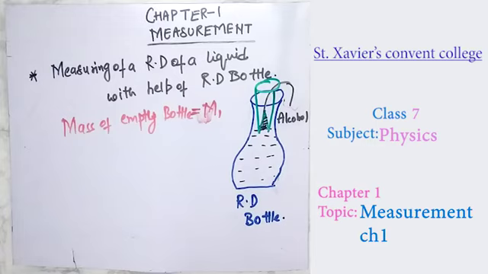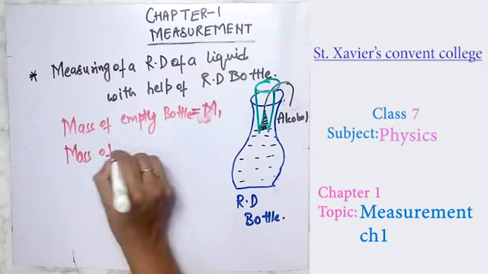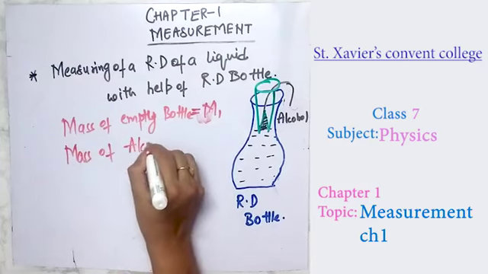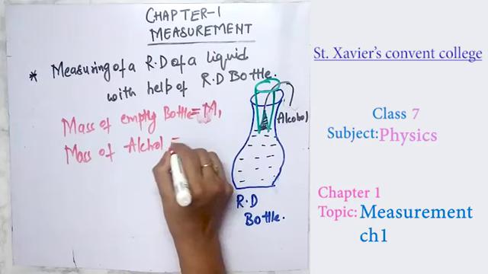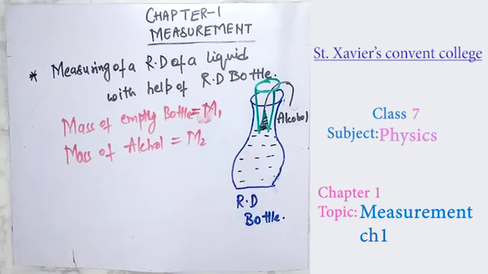So we will take the mass of the alcohol which we have filled in the bottle as m2. Okay, so I fill it with the alcohol.